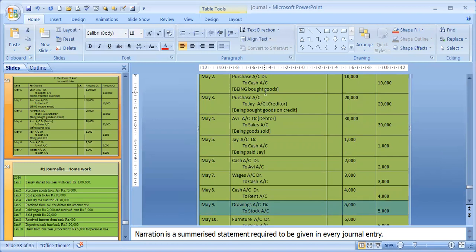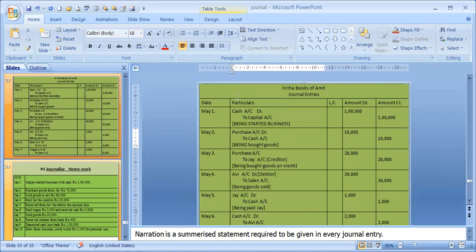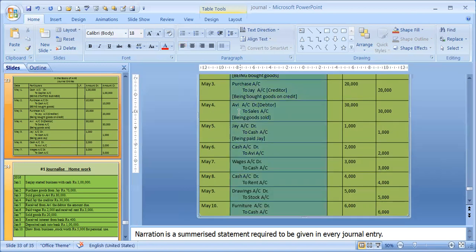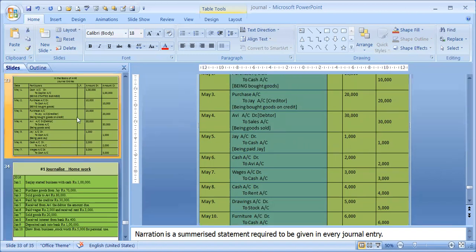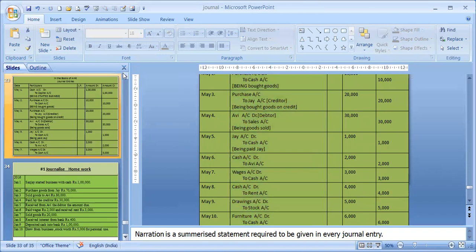Notice one more thing, students. All the debits are in the same line. If you notice over here, the entire thing is in some order, some arrangement, some alignment is there. See, all the debits in the same line: Jay, Jay, wages, cash, drawings, cash, wages, and all the "to" entries are in the same line. This is the way we prepare accounts, not like the local panwala shop. Anyway, they write.